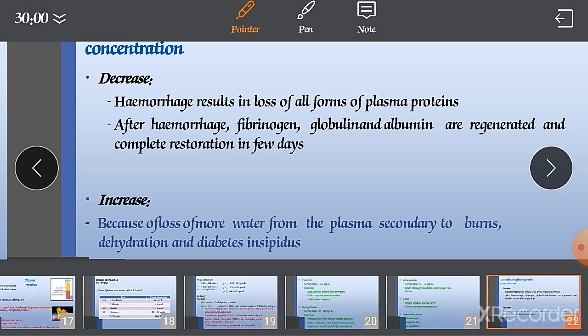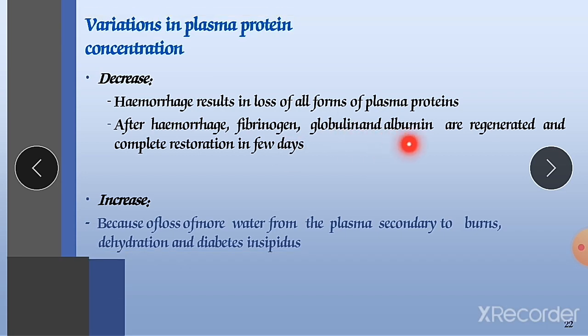After hemorrhage, fibrinogen, globulin and albumin are regenerated, with complete restoration in a few days. So after their decline, after hemorrhage, all the types of proteins are regenerated, means they are again developed in our body, and complete restoration in a few days will occur. That's why when you donate blood, after 3 days our whole quantity of blood can be regained, restored into our body.